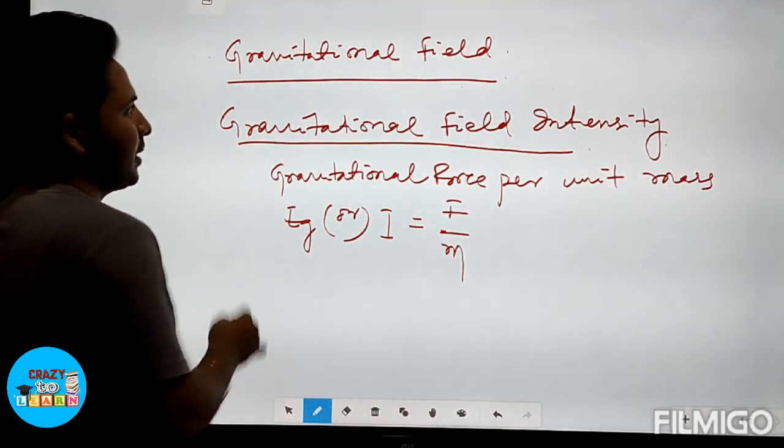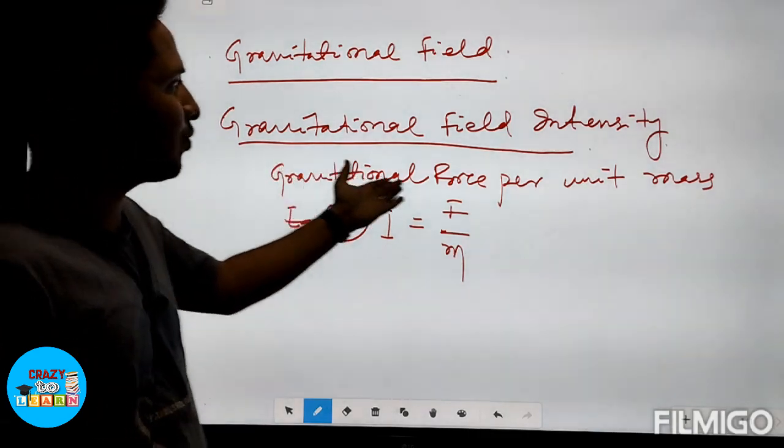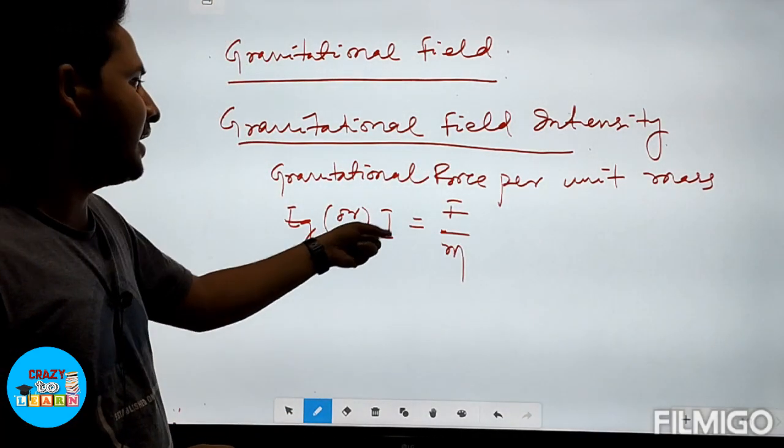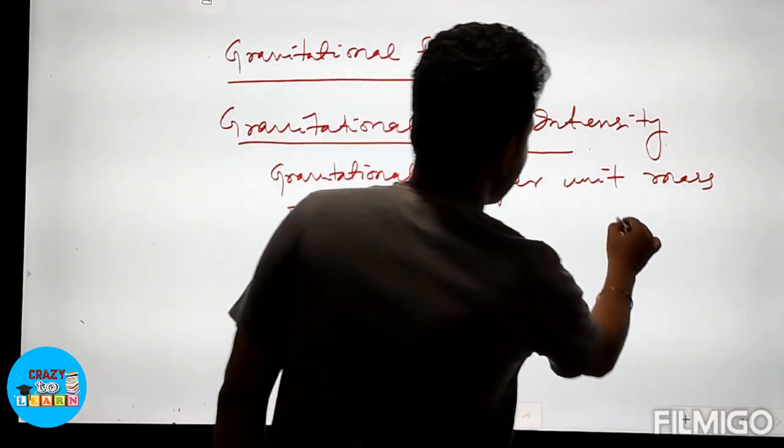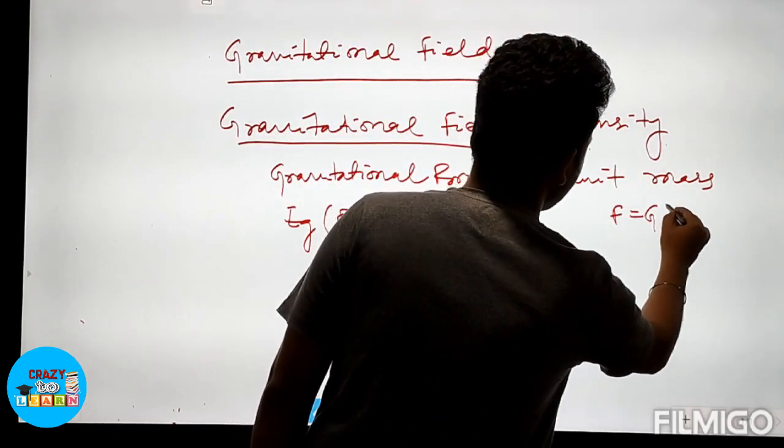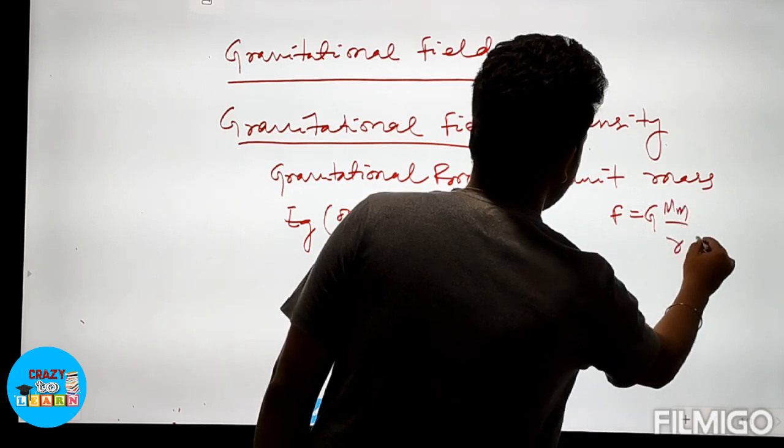We can write, so gravitational field intensity, as we know, gravitational force per unit mass, we can write like I is equal to F by m, and we know that this F represents the gravitational force, and the gravitational force value is F is equal to G M m by r square.